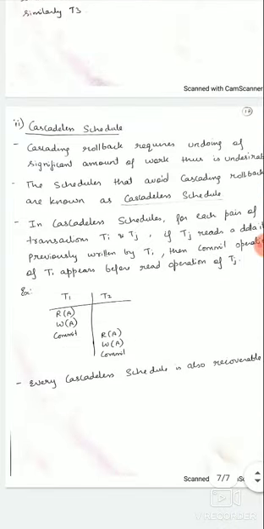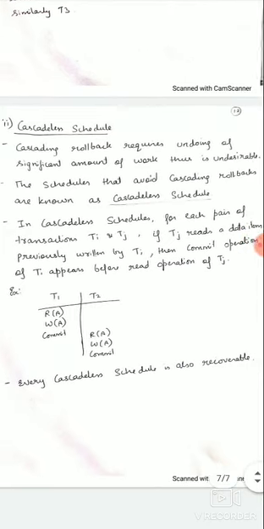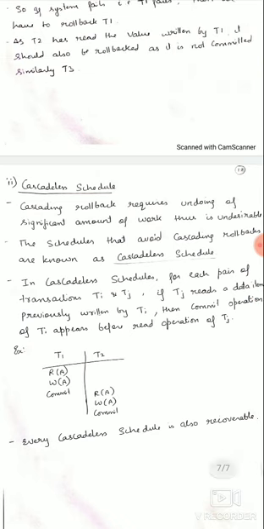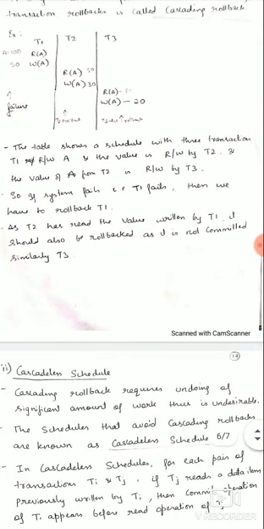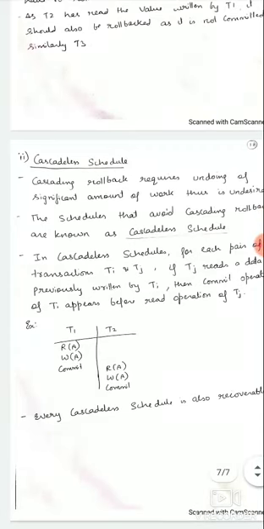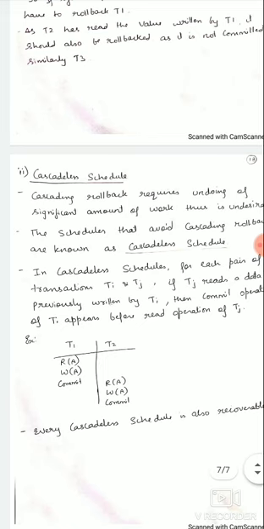The next type of recoverable schedule we'll check is the cascadeless schedule. We have seen that cascading rollbacks require a significant amount of unnecessary work, which is undesirable. So the schedules that avoid this type of rollback are called cascadeless schedules.